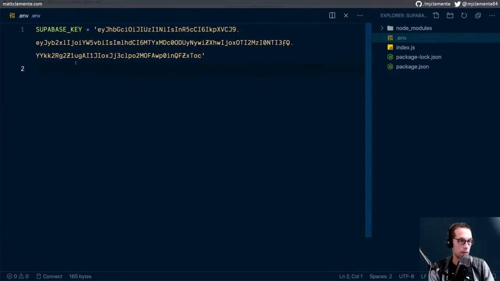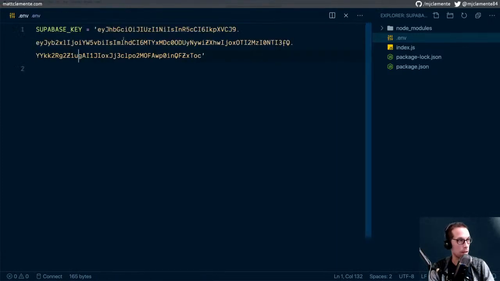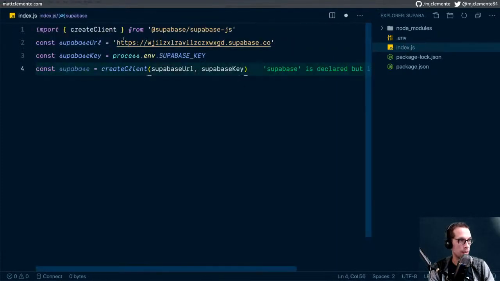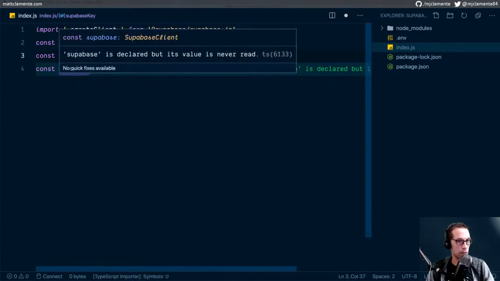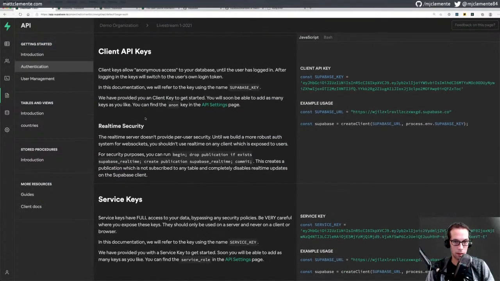So I'm sharing my public Supabase key with you all. Don't destroy my database. All right. Alright, go away. I don't need .env. We've got this Supabase key now, and so we've generated our Supabase client.